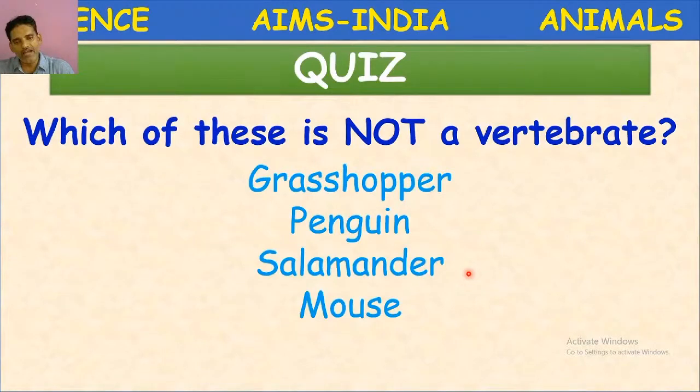It also possesses backbone. It is also a vertebrate. Mouse. Mouse is a mammal. It also possesses vertebral column. Vertebrate. So come on children, which is the correct answer here? Option A. First one is correct. Grasshopper is not a vertebrate.